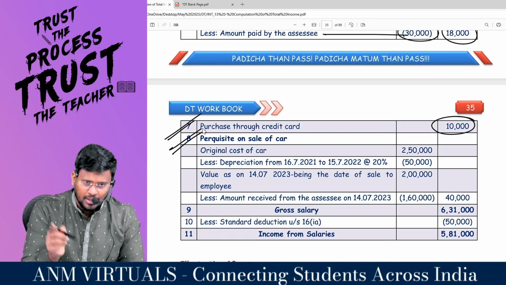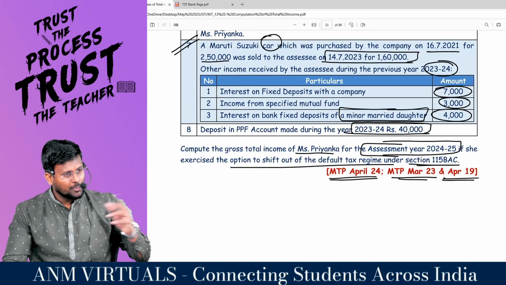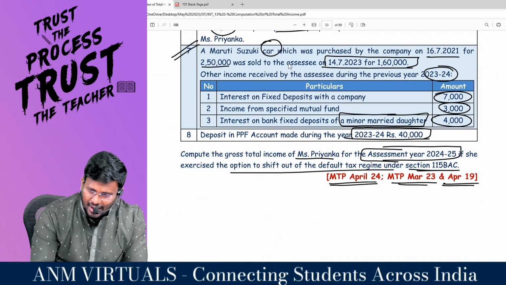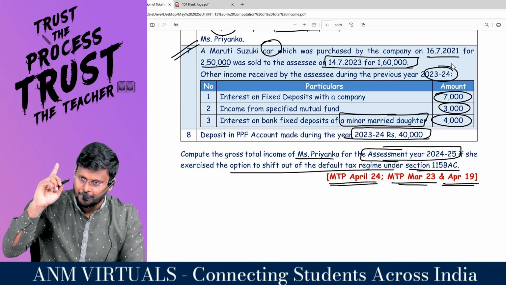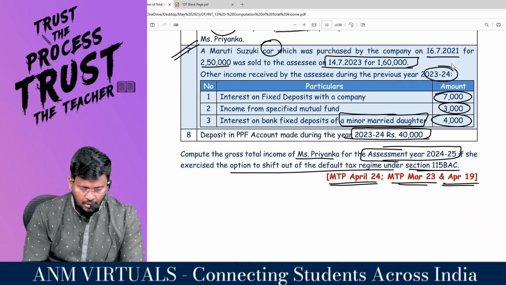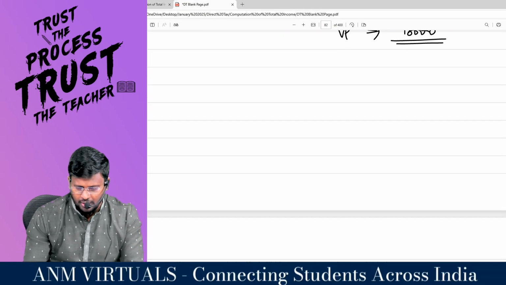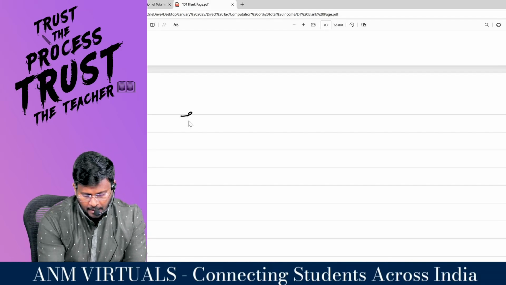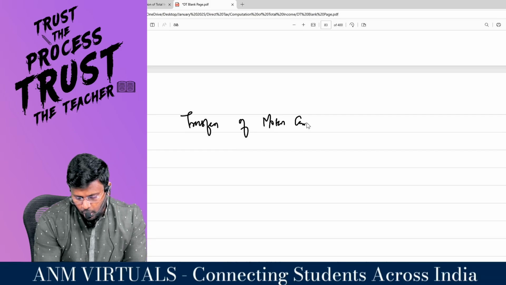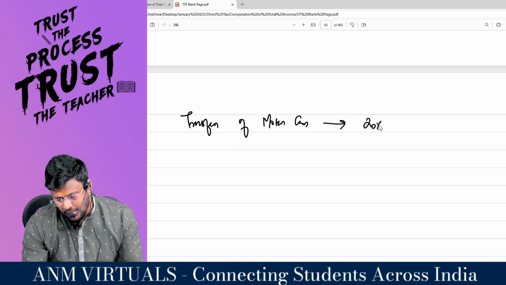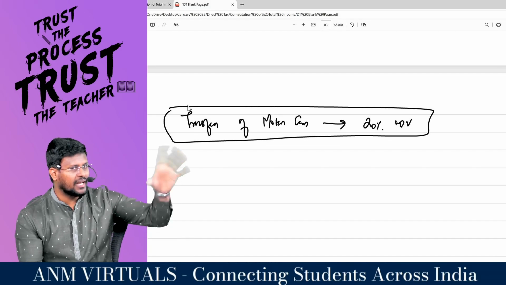Sir, if you are having any doubt with regard to the dining table, in this question they have given one more transfer entry to make you clearly understand. Don't worry. A Maruti Suzuki car which was purchased by the company on 16/7/2021 was sold to the employee on 14/7/2023 for 1,60,000. First of all, is this usage or transfer? Transfer, because sold. Transfer of motor car. Motor car is what category? 20% WDV category. Since dining table is other asset, we have taken 10% SLM basis.